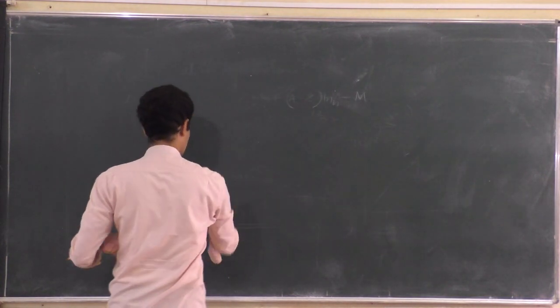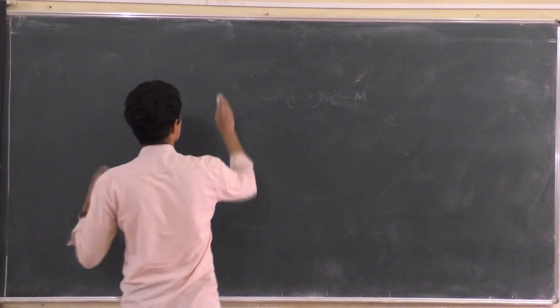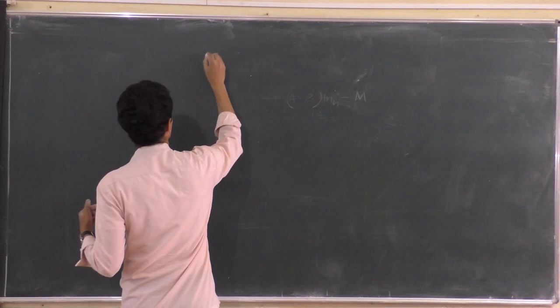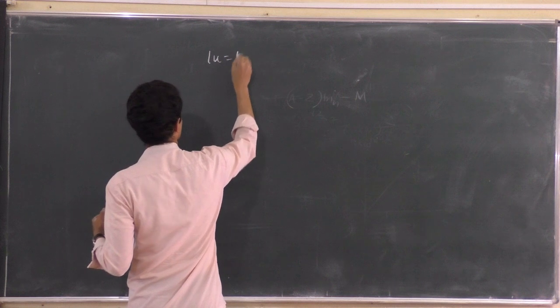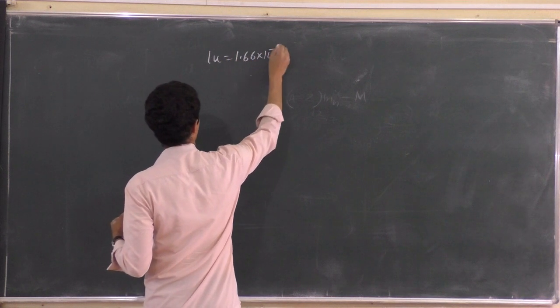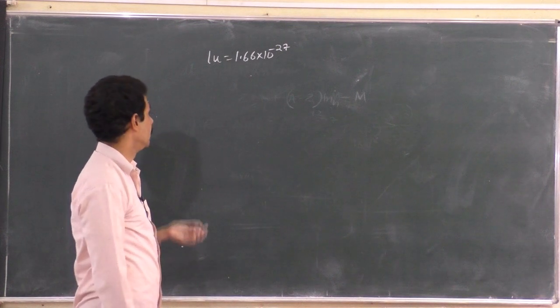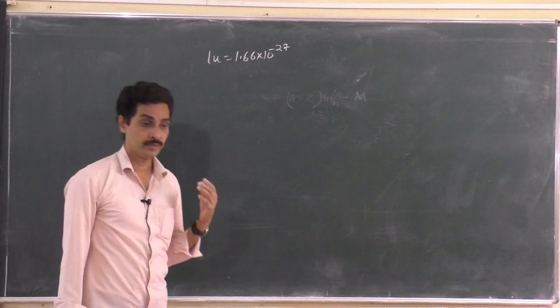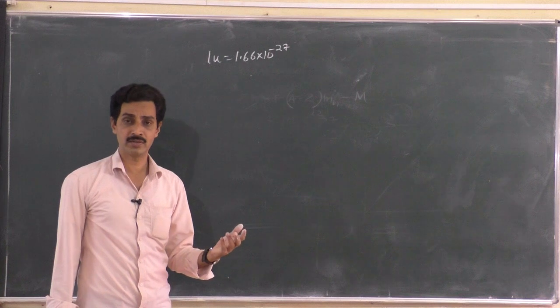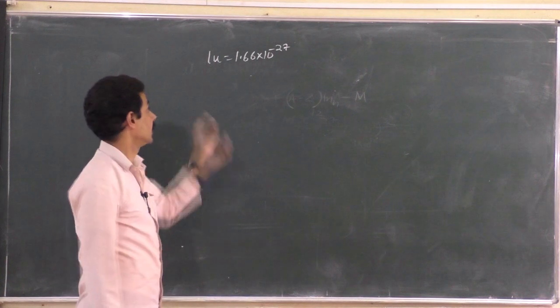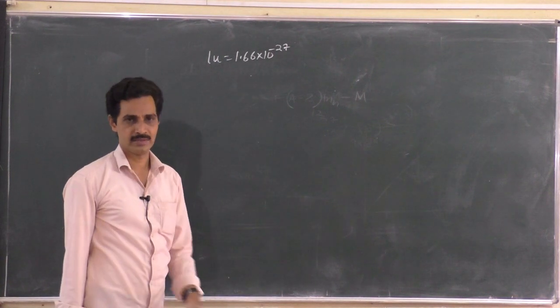That is also possible, right? For example, if 5 atomic mass unit of mass is lost, convert it into kg, then directly use mc squared.